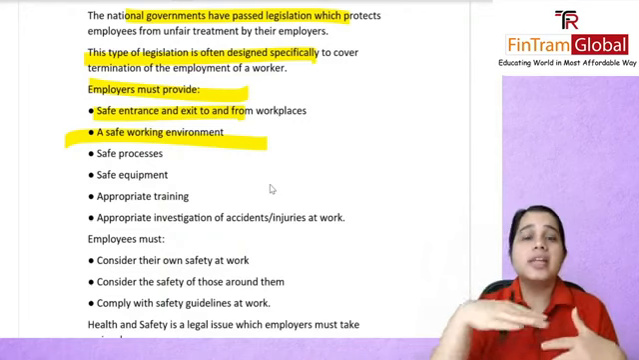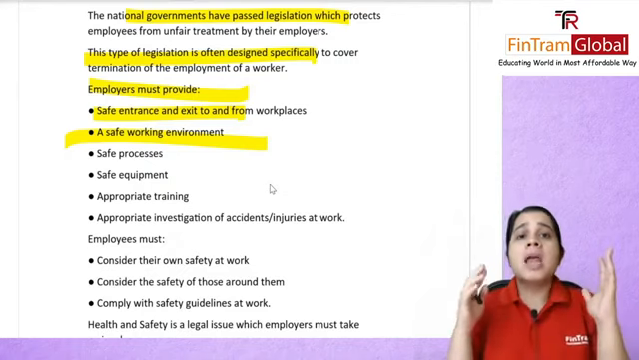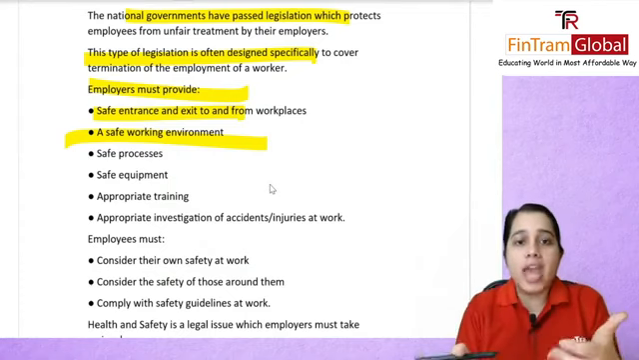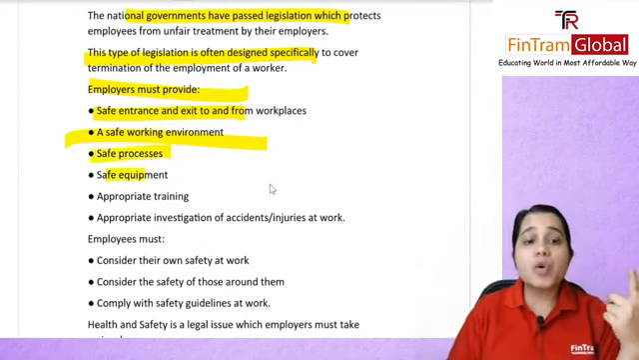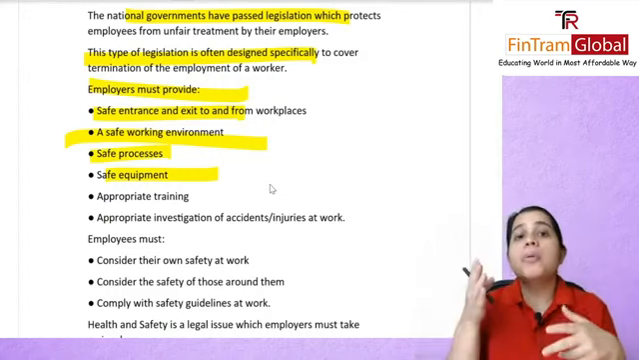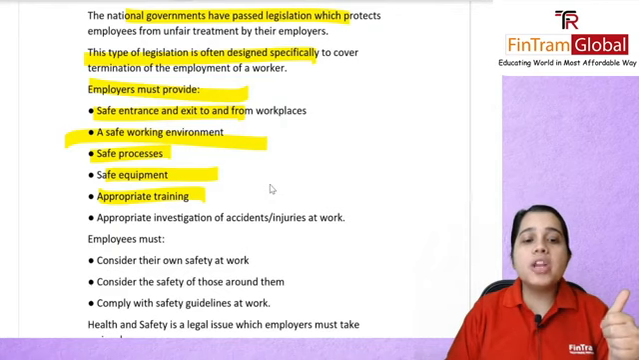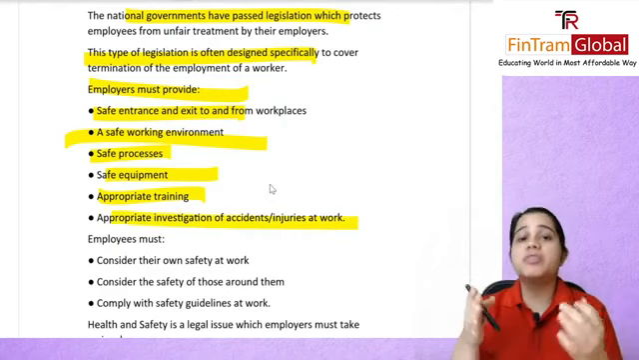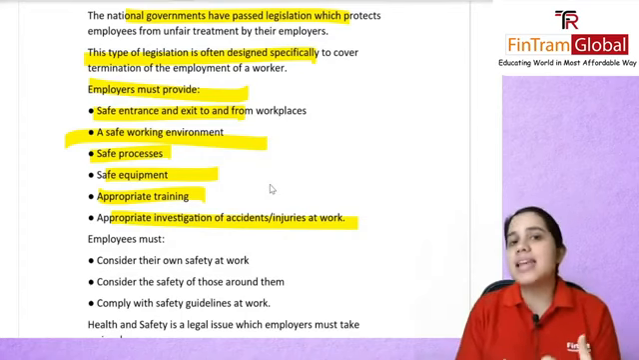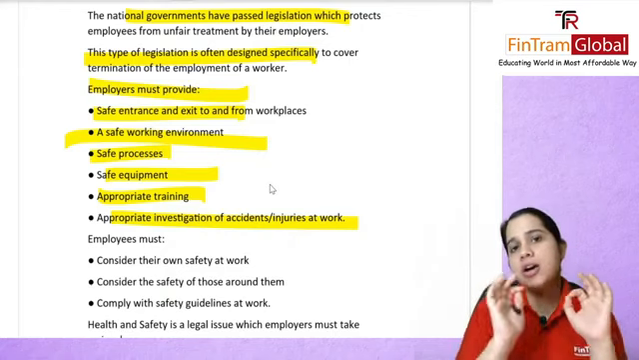If, let's say, you're working in a factory, there should be good entry and exit points and fire exits. People should be well aware of the layout, and it should be a safe working condition so that accidents don't happen. Safe processes, safe equipment. If you know as a company that equipment is faulty, you should go ahead and change or replace it, because an employee could use it and it could lead to an accident. You need to give appropriate training and also investigate any injuries or accidents that happen at the workplace. These are some of the responsibilities that employers have towards their employees.